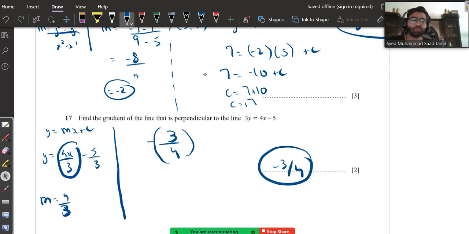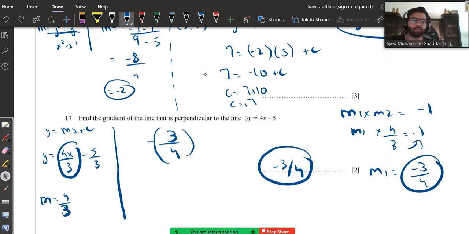Another way teachers teach this is by using this formula. This also gives you the same answer. Just write m1 multiplied by 4 upon 3 is equal to minus 1. m1 is equal to minus 3 upon 4, because 3 will go up there and 4 will come down. Both give you the same answers. I prefer this one.